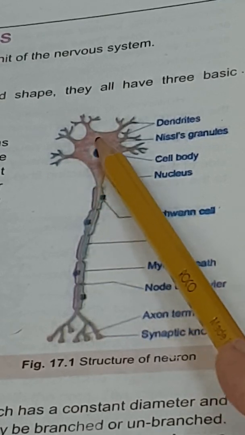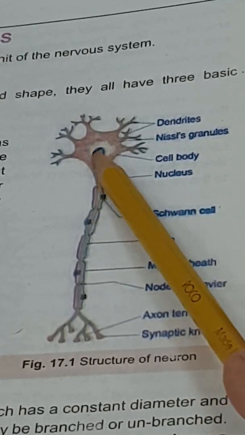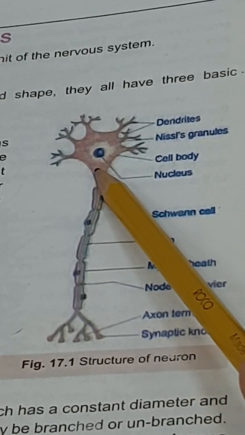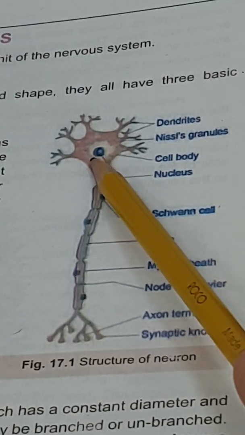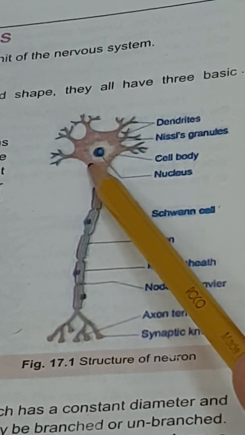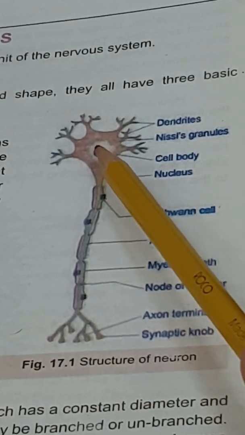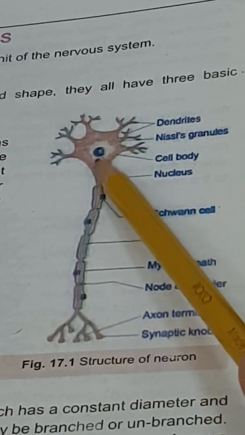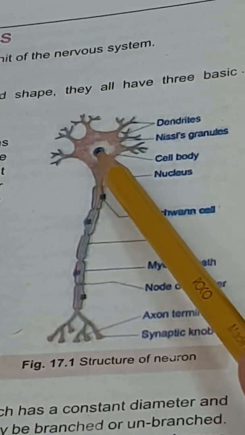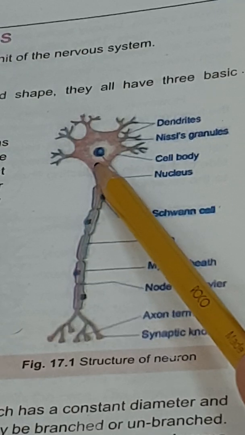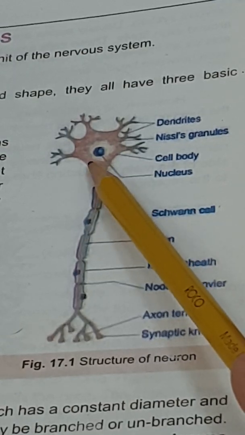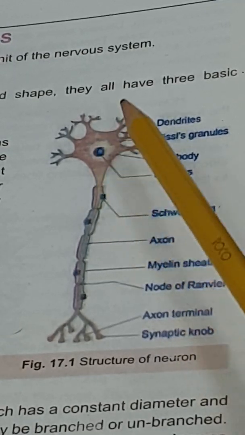Along with the nucleus, the cytoplasm also contains other organelles like Golgi bodies, mitochondria, and many others. But the specific organelles that differentiate this cytoplasm from other cells are Nissl's bodies, Nissl granules, and neurofibrils.